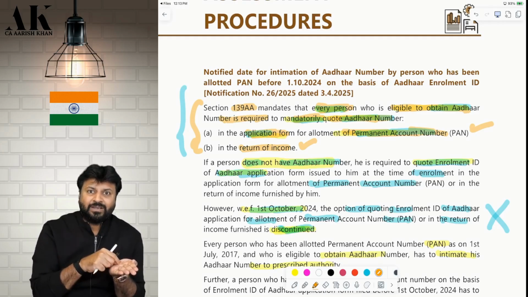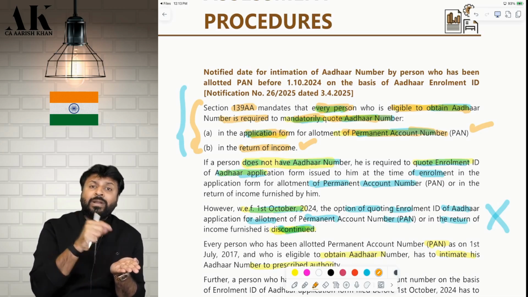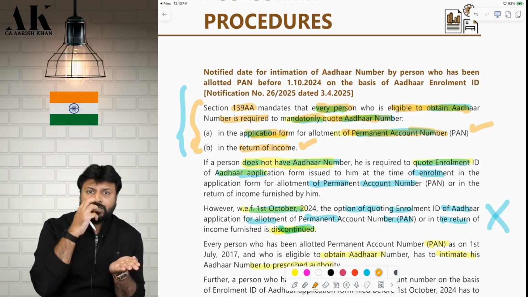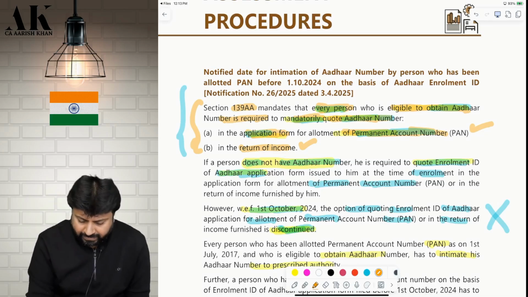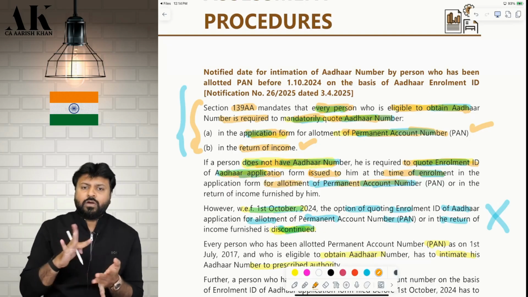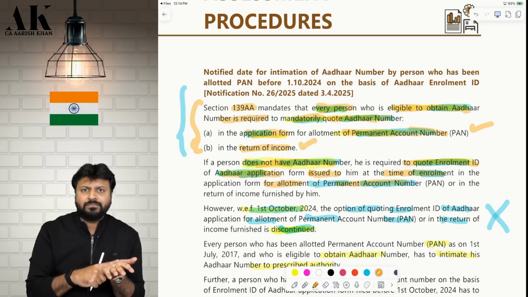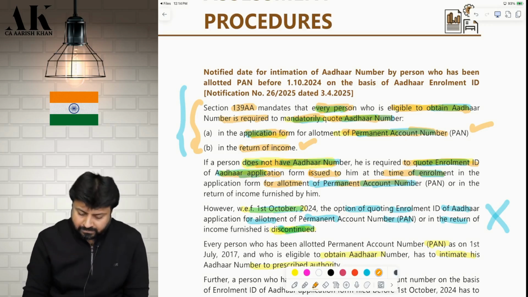Again, listen. By default, when you make an application for PAN, you should mention Aadhaar number. But if I don't have Aadhaar number, I only have enrollment ID, Aadhaar is not received yet. So when you make an application for PAN card, in the application form, you should mention the enrollment ID of Aadhaar. Pay attention. If the person does not have Aadhaar number, he is required to quote the enrollment ID of Aadhaar form issued to him at the time of enrollment in the application form for permanent account number. Okay. So now what is the situation? I have the enrollment ID of Aadhaar. I made an application for PAN. So now when I made the application for PAN, I should mention that enrollment ID.